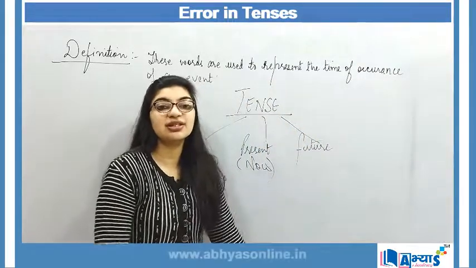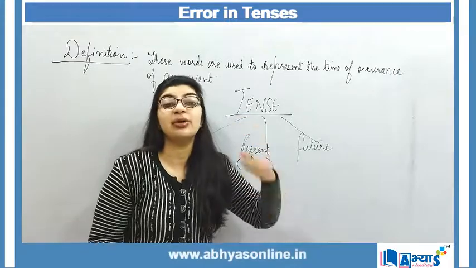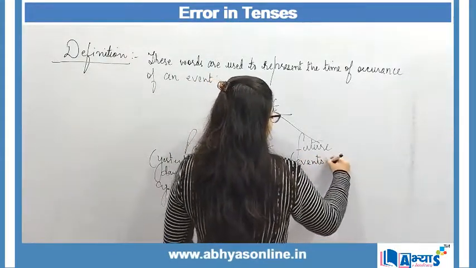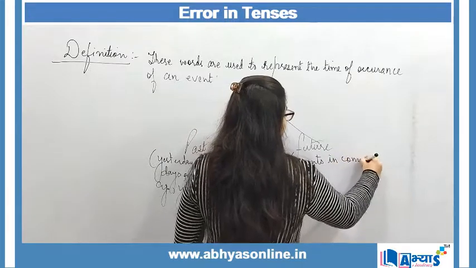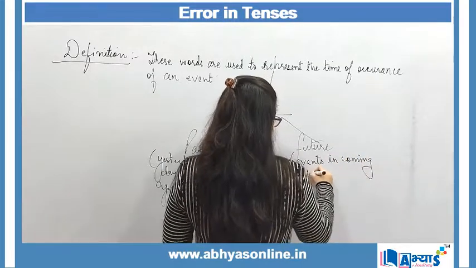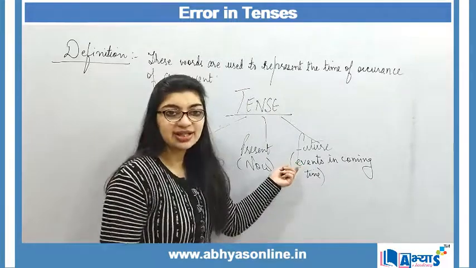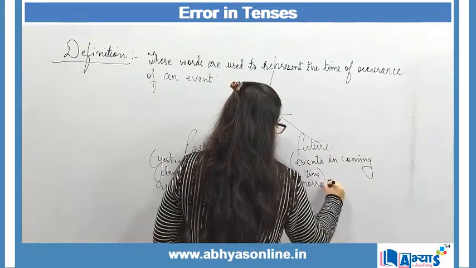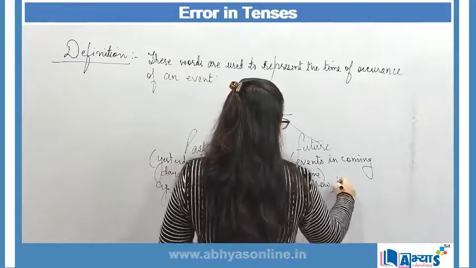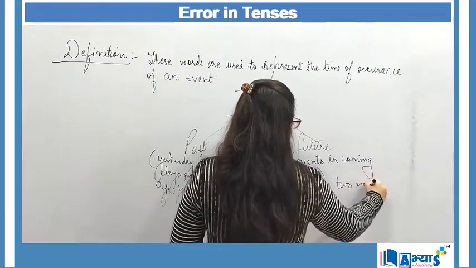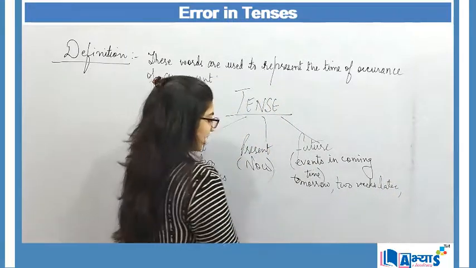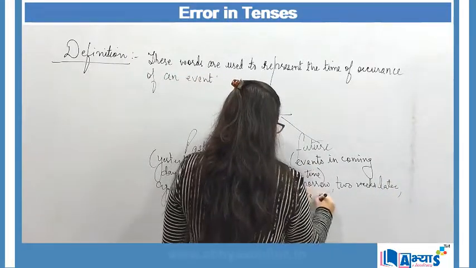Future tense represents the things that will occur in the coming time. So events in coming time refer to future tense. For example, tomorrow, then 2 weeks later, or I can say 5 days ahead.